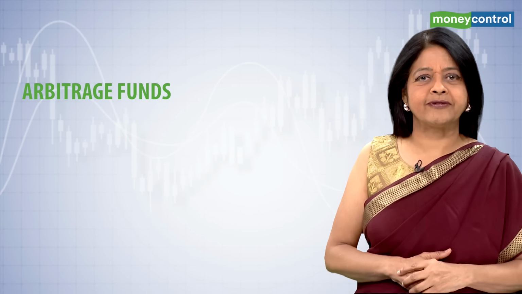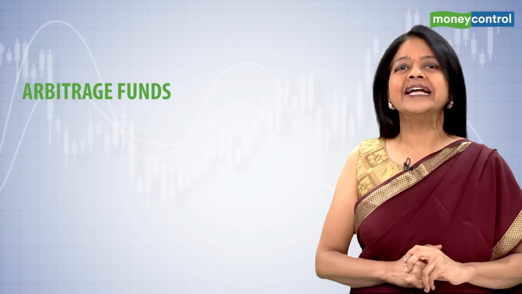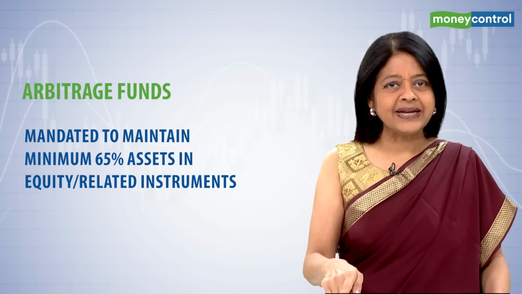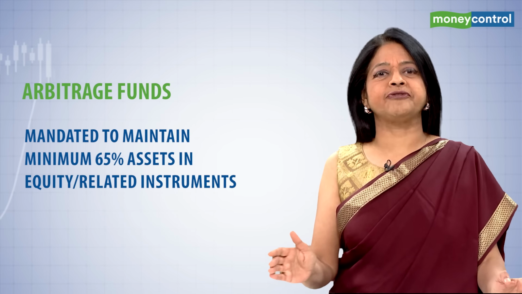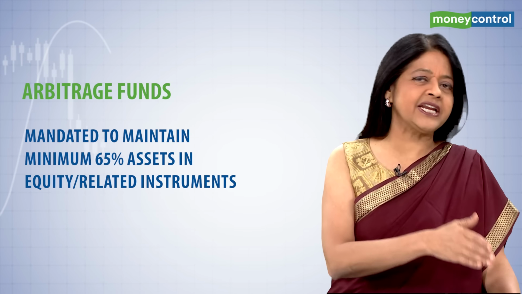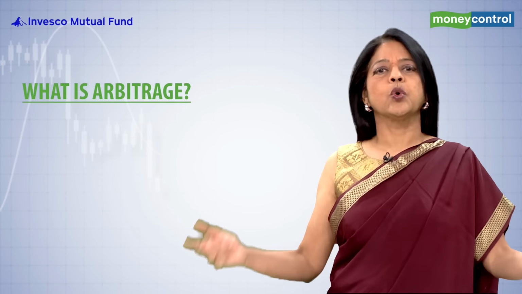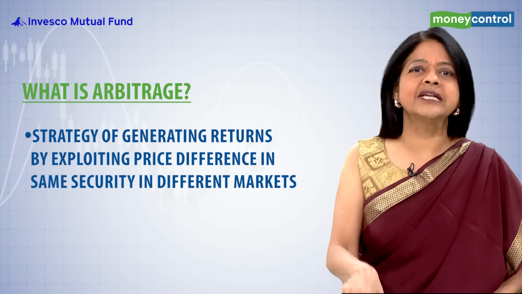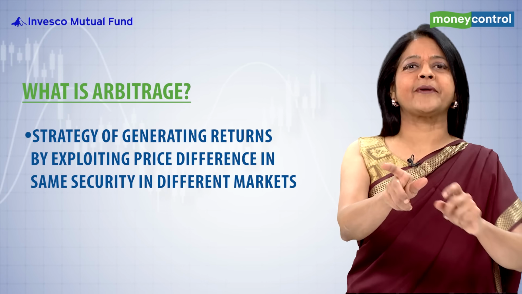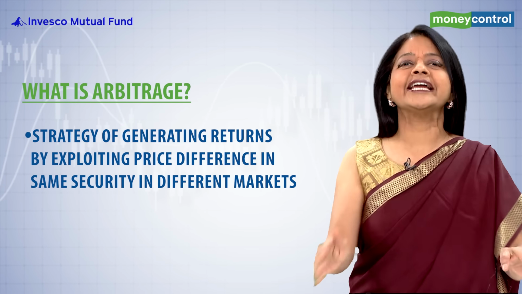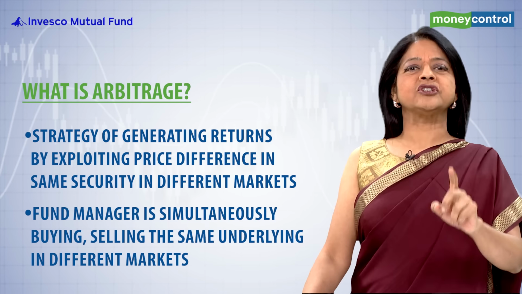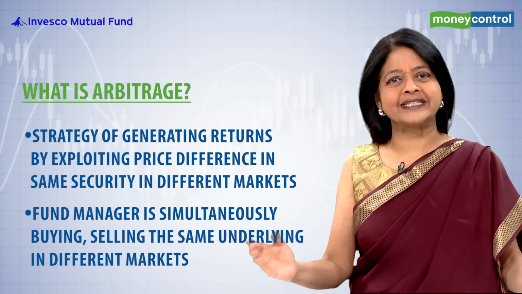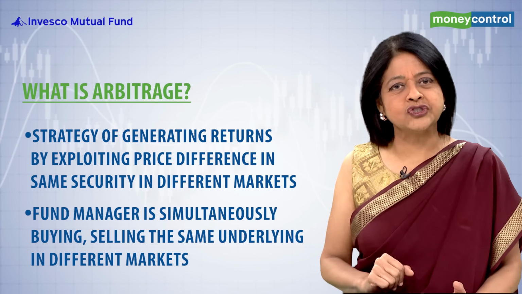Another kind of hybrid fund is the arbitrage funds. These are schemes which follow the arbitrage strategy. The fund is also mandated to maintain a minimum of 65% of total assets in equity and equity-related instruments. So, what do we mean by arbitrage? Arbitrage is the strategy of generating returns by exploiting the difference in prices of the same security in different markets. So, the fund manager is simultaneously buying and selling the same underlying in different markets. The excess earned is the return generated.